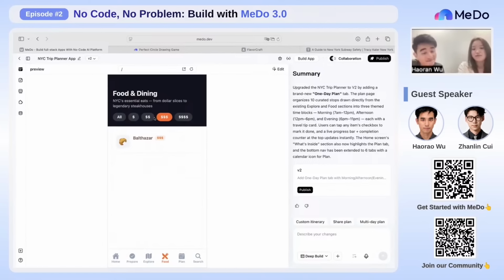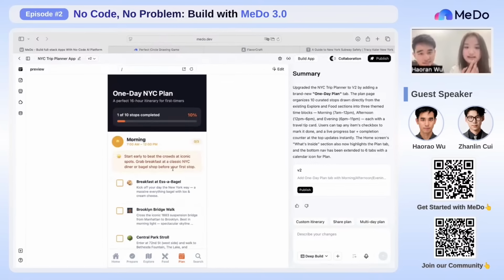I think maybe for the next version we can ask MeDo to add a function to allow users to add anything they want to try in, perhaps the food category, the cuisine, that the app hasn't browsed before.